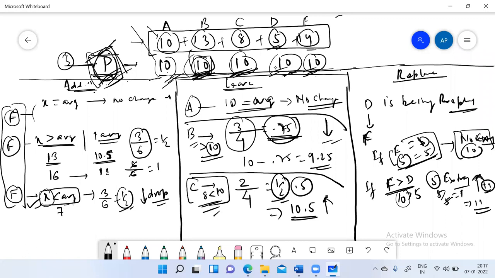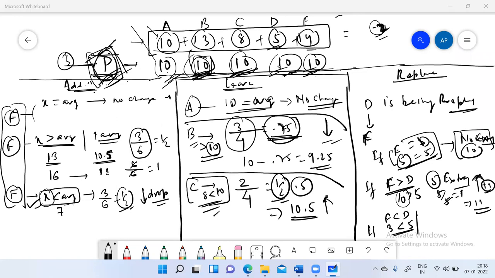Yes, sir. And the last case is if F is less than D, let's say F is just 3, which is less than 5. Now again, the total is being reduced by what number? Only D is getting replaced. The new number F is coming. D had 5, but F has just 3. The total will reduce by 3. Sorry, by 2. The total is getting reduced by 2.